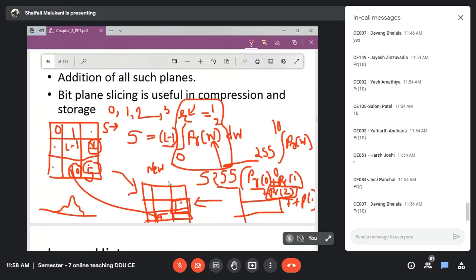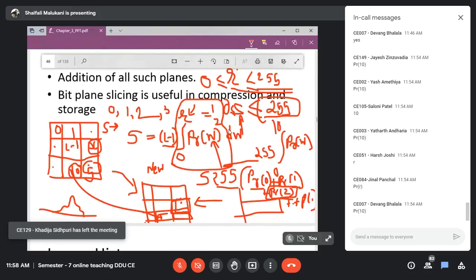The second condition is that if my range of r is limited to 255, then the range of s also should be limited to 255. Negative values are never possible, so if this is greater than 0, this is also going to be greater than or equal to 0. But what about 255? R keeps increasing and I know s will also increase, but when r reaches 255, s should not exceed 255. It can be less than that, but not more. That was the second condition.